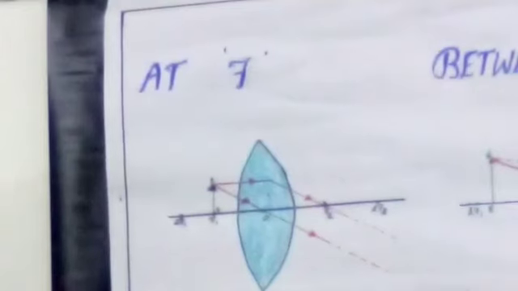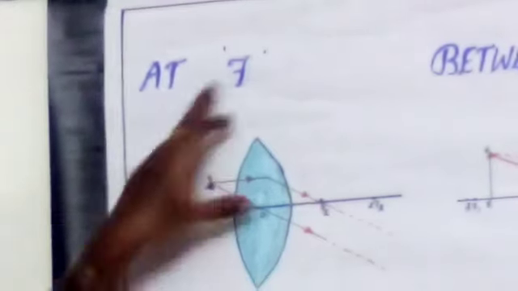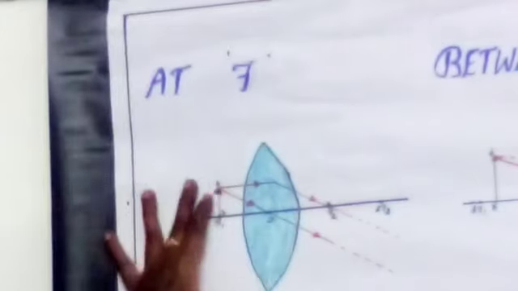The image is formed at an infinite distance; it is not near the lens. So when the object is at the focus, the image forms at infinity, and the image is real and inverted. Compared with the object, it is a very big, larger image.